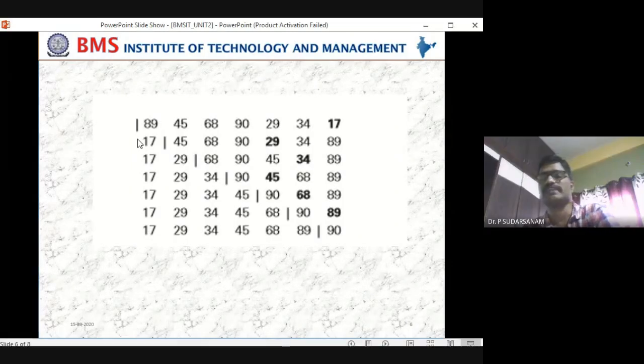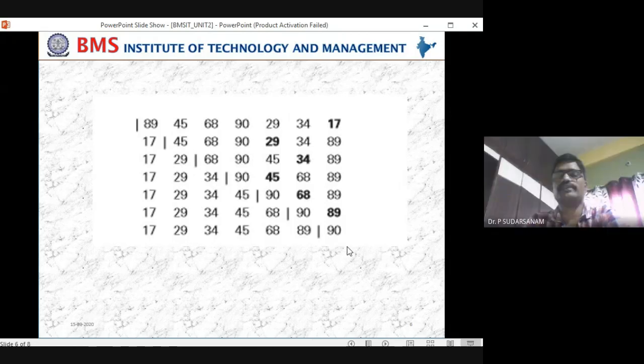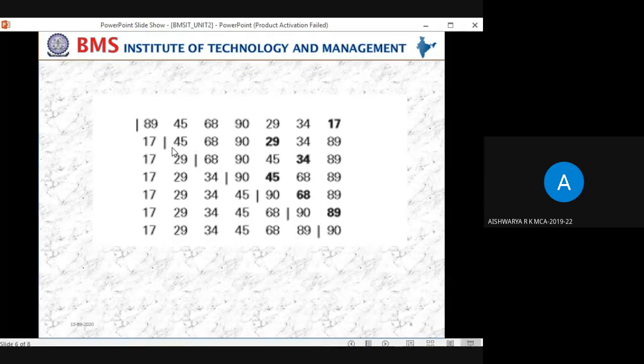So 68. Now 45 started. From 45 started means what are the remaining elements in that row? 90, 29, 34, 89, sir. Okay, once again repeat the remaining elements. Started 45, afterwards the remaining elements: 68, 90, 29, 34, 89, sir.